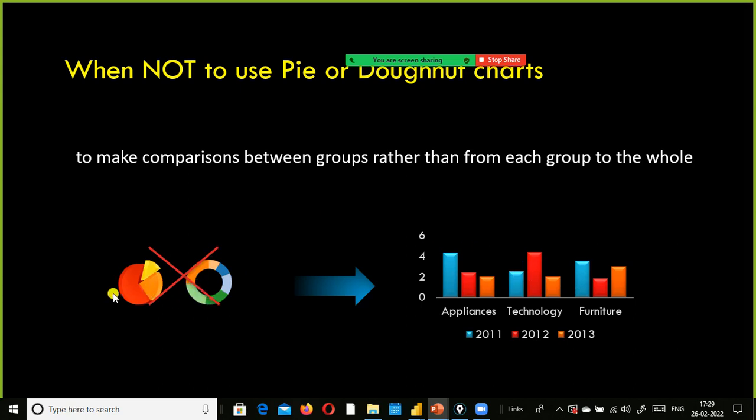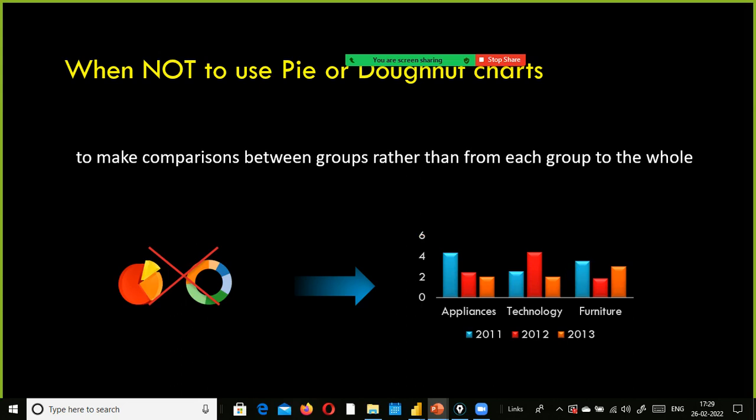And if you have so many categories, in that case don't use the pie chart or donut chart. Instead you can go for other types of charts like a tree map. Or if you want to make a comparison between groups, I want to compare this group with this group, then you can go for a bar chart.